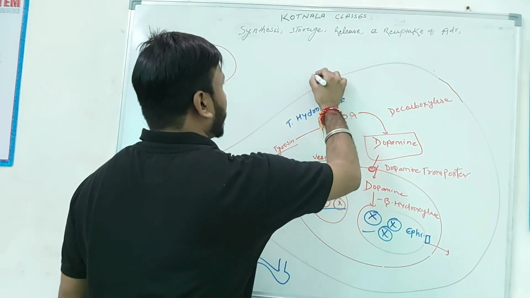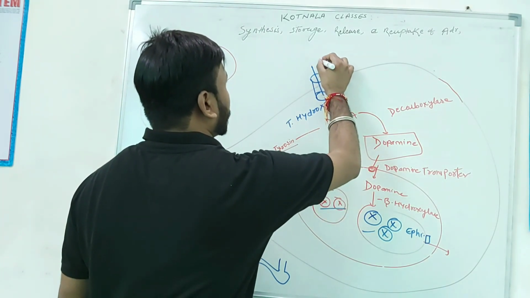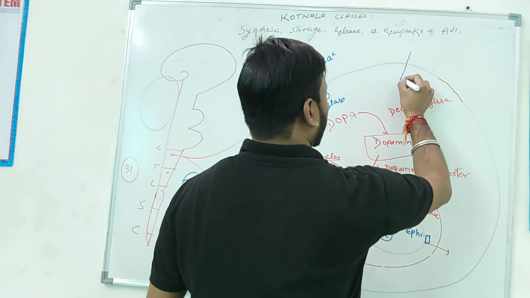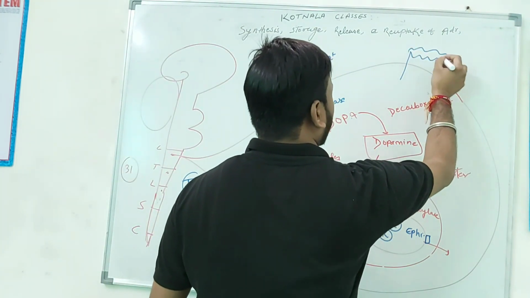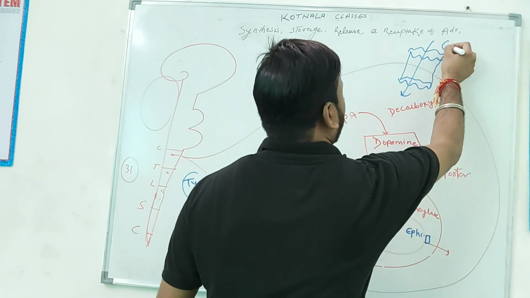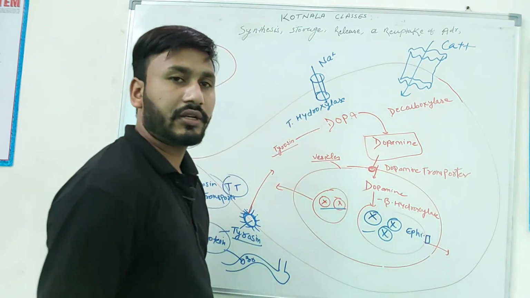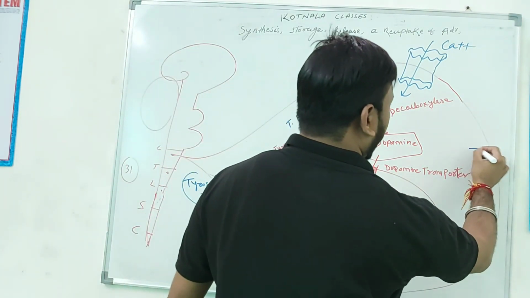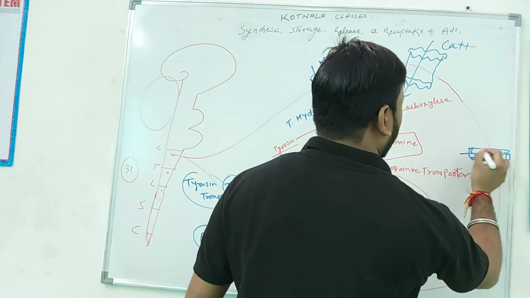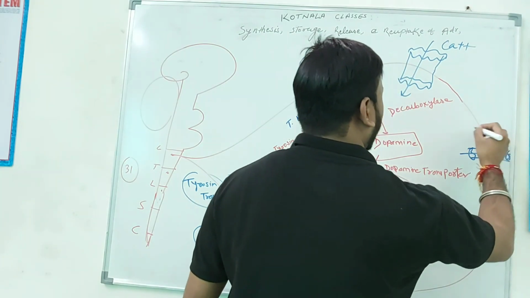So here is the channel, that is the sodium channel. Here is the channel, that is the calcium channel, and you know that very leaky channel over here, that is the potassium channel.